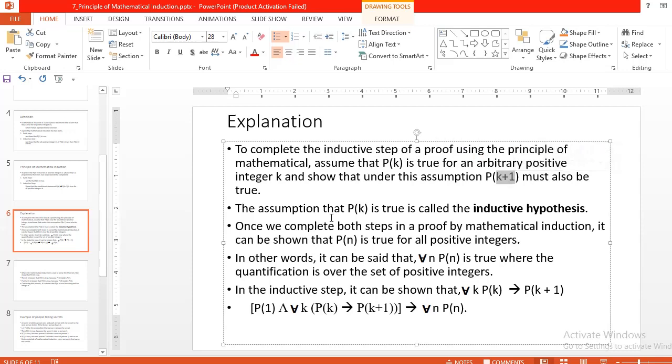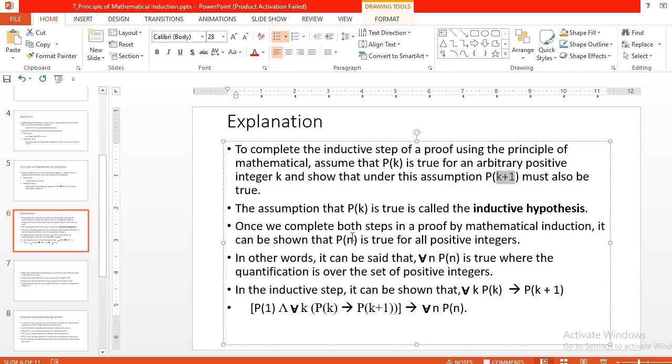This assumption that P of k is true is called the inductive hypothesis.